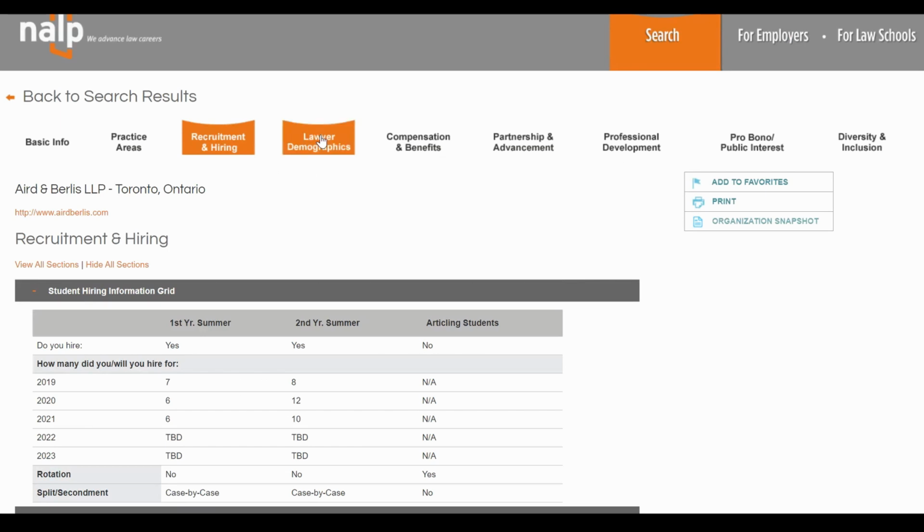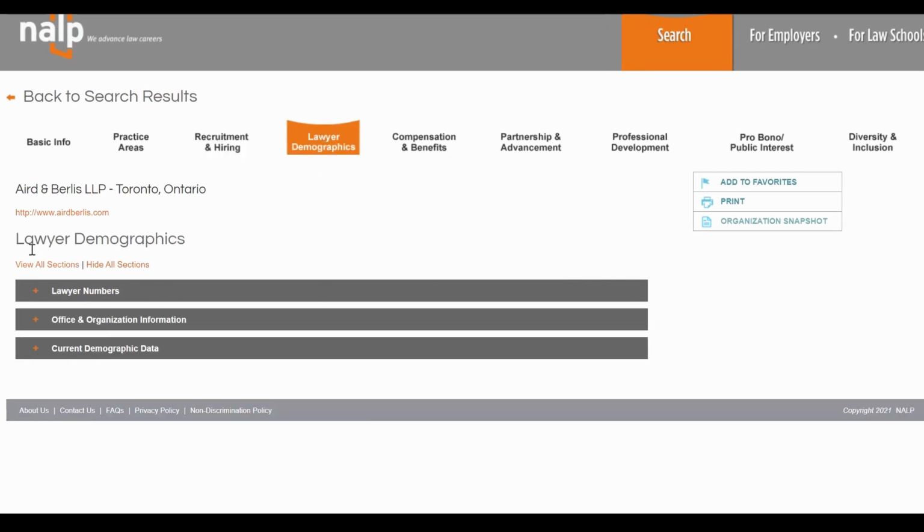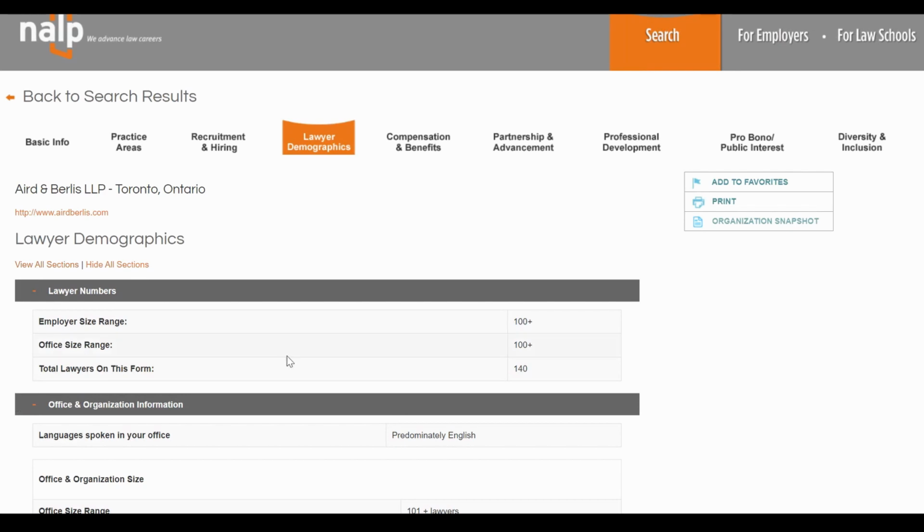Now, let's move on to lawyer demographics. You can see the size of the firm.